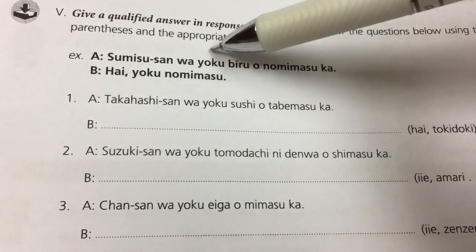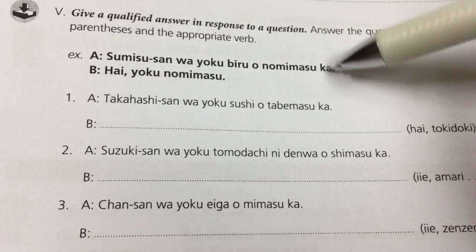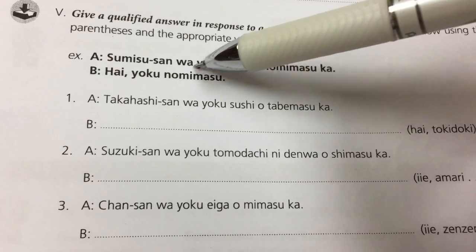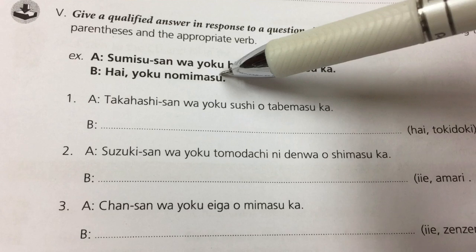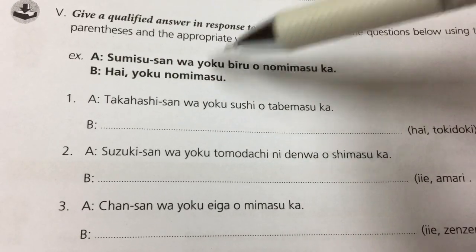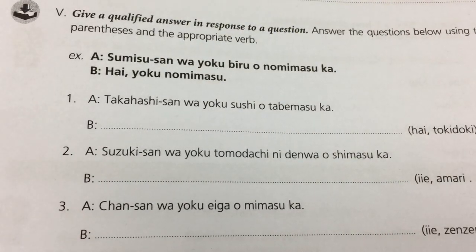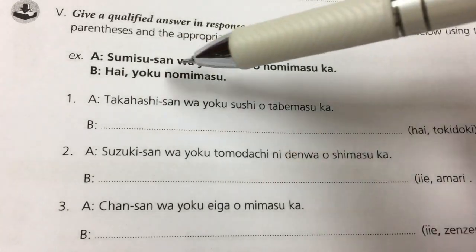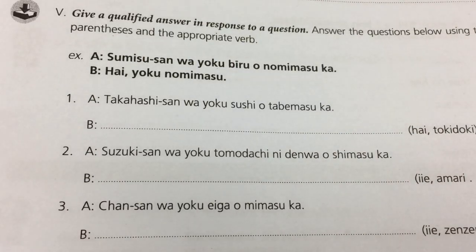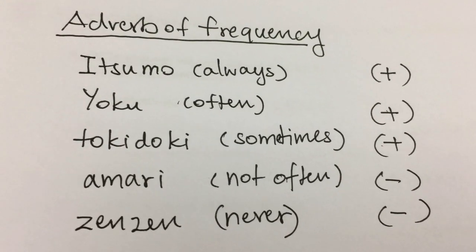スミスさんはよくビールを飲みますか?飲みます, drink. ビール, beer. よく is a key word in this sentence. よく means often. Mr. Smith, do you drink beer that often? はい、よく飲みます。Yes, of course, I drink it very often. So before you do this exercise, let's review the adverbs of frequency.